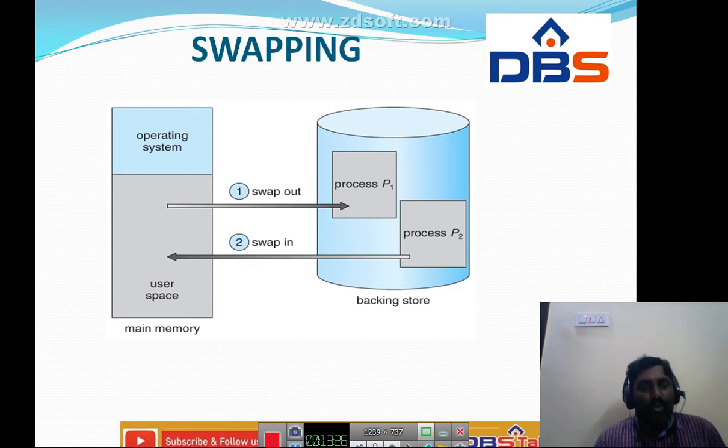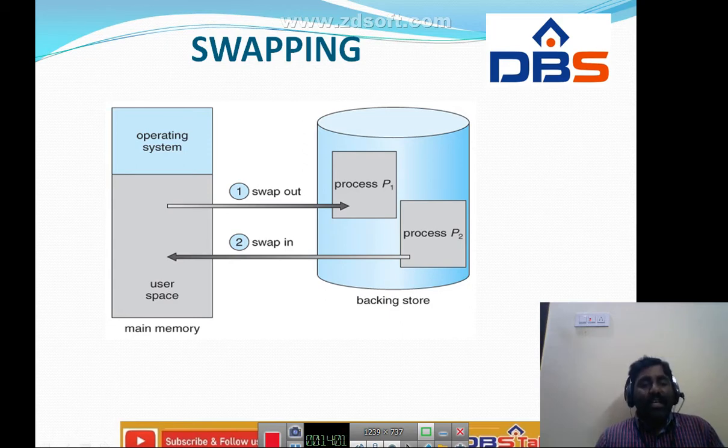called backing store. The simple thing is, if there are so many processes to execute, we should not keep all those processes in the main memory. All the processes should be kept in secondary storage, which we can call the backing storage. Whenever it is required, we swap in that particular process in order to execute.